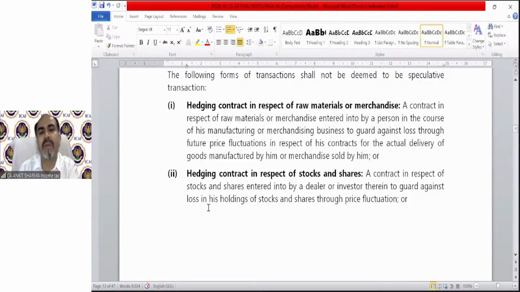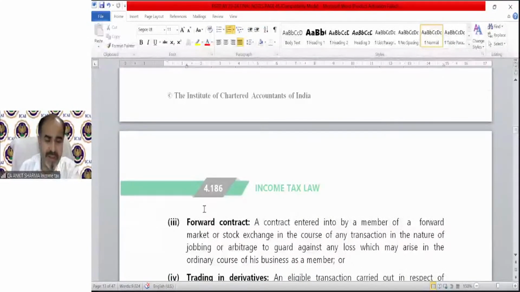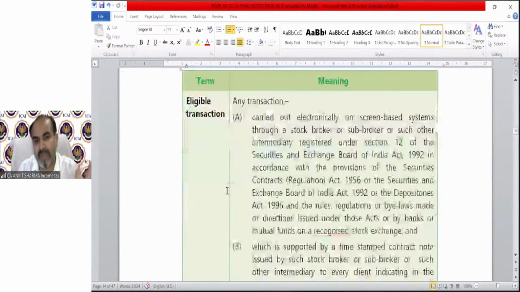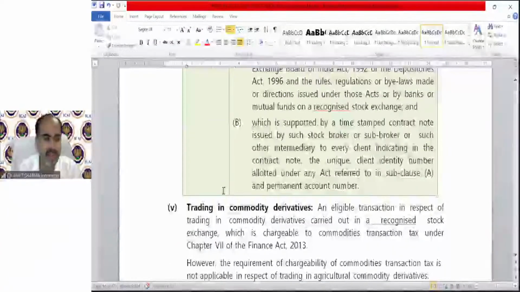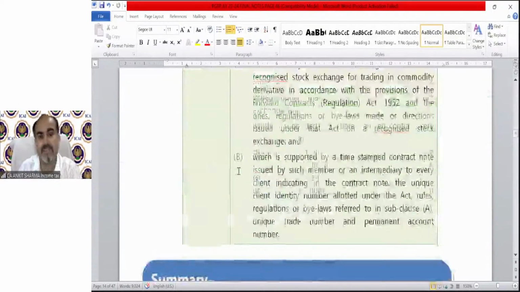Hedging contract in respect of stocks and shares is not a speculative business. Forward contracts and trading in derivatives are not speculative business. It seems like they are speculative because we are dealing in shares, etc. But no, these are not speculative business. You can read the meaning of eligible transactions. Trading in commodity derivatives, still they are not speculative business.